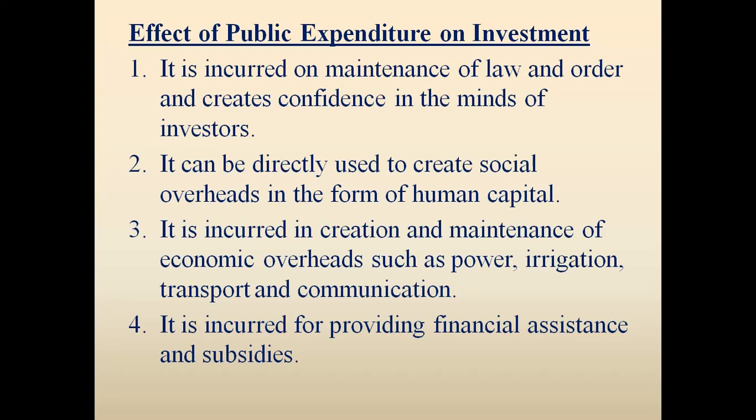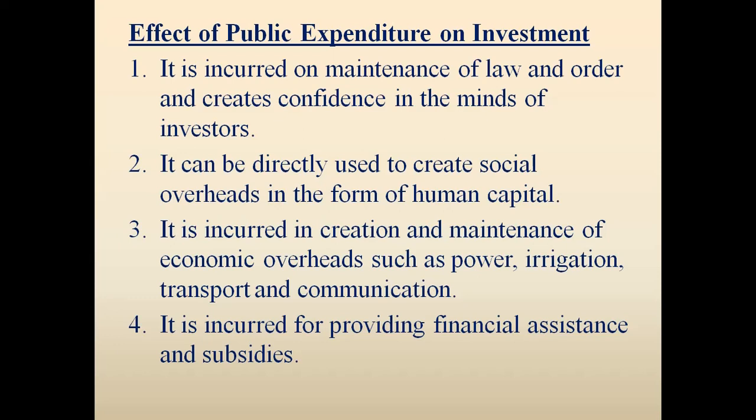Okay, now point number three, it is incurred in creation and maintenance of economic overheads such as power, irrigation, transport, and communication. So overall, through this public expenditure, the investment on power, irrigation, transport, and communication, that is infrastructure.